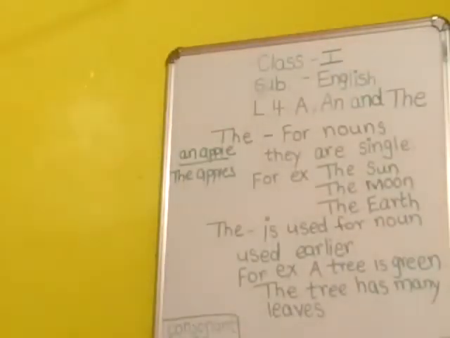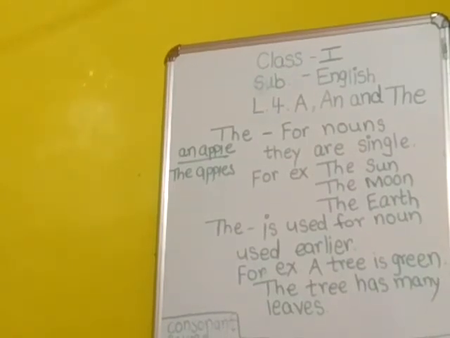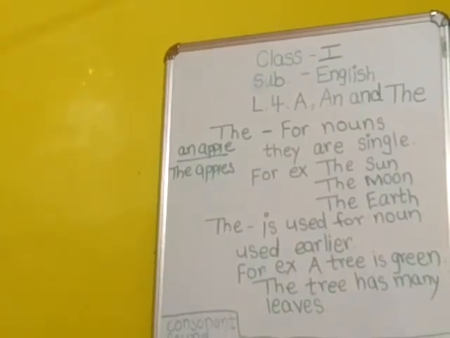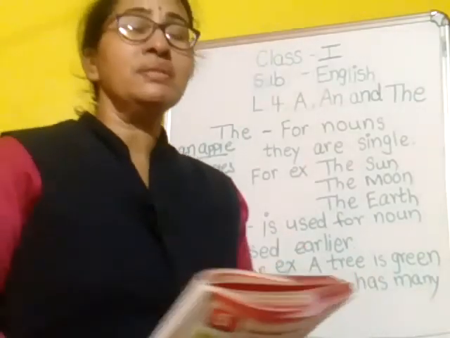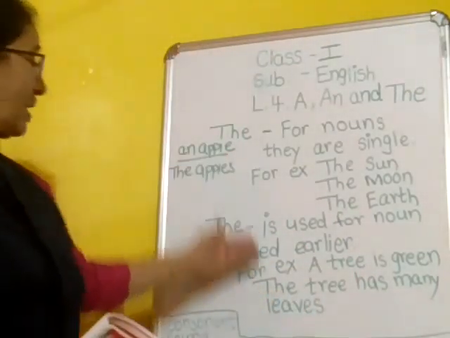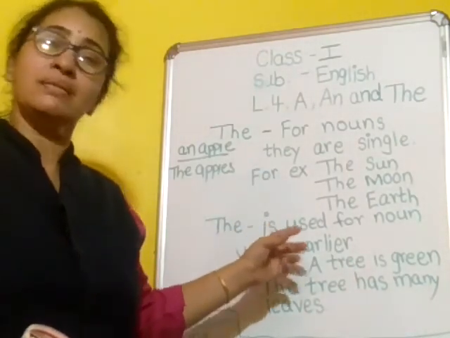Mom had an apple. Mummy ate one apple, so that is an apple. And Dad had a banana. Banana begins with a consonant, and though it is singular we can write a here. And it was a wonderful day. In this way we enjoyed that day. Okay, so children, again here we have completed our lesson 4 and all the textbook exercises of lesson 4. So children, bye, see you soon. Okay, till then you can practice these articles a, an and the. Okay.